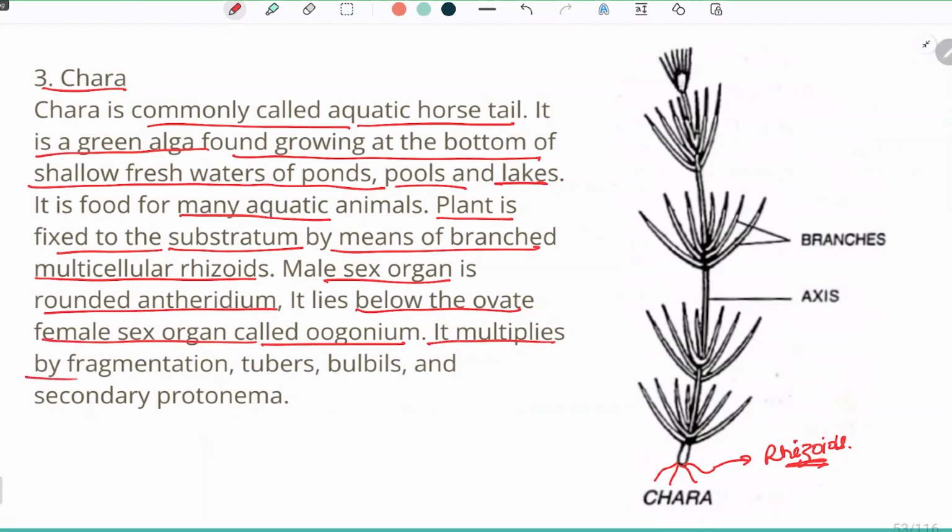It multiplies by fragmentation, by tubers or bulbils, or by secondary protonema. So there is the presence of a protonema stage as well, which helps in reproduction, whereas it can also multiply by fragmentation, which is a vegetative kind of reproduction. Formation of tuber is also vegetative, and bulbils are also a vegetative kind of reproduction. So the type of reproduction in which Chara undergoes is vegetative, asexual as well as sexual because of the presence of oogonium and antheridium.